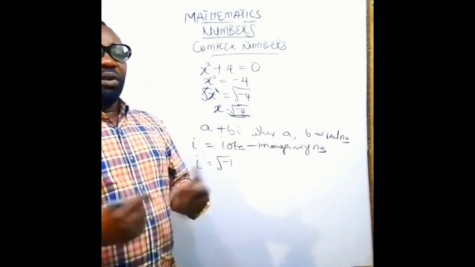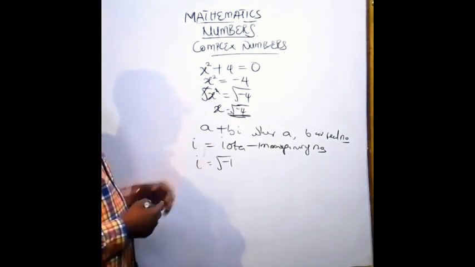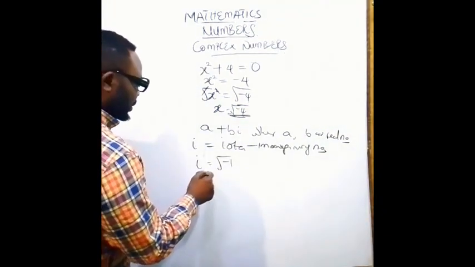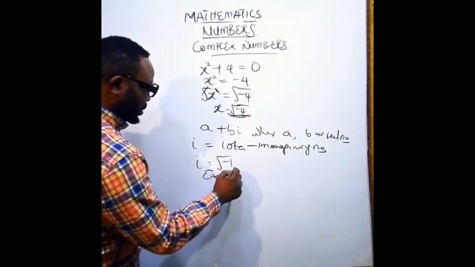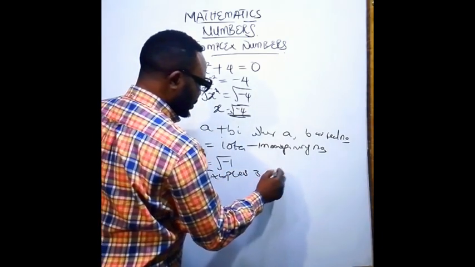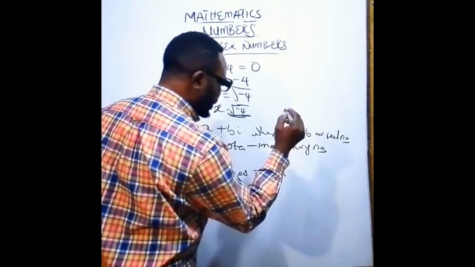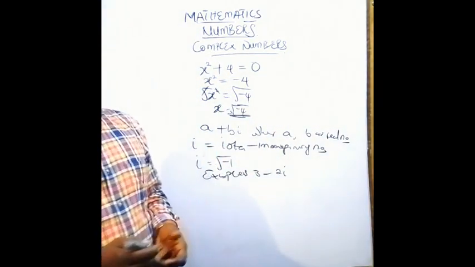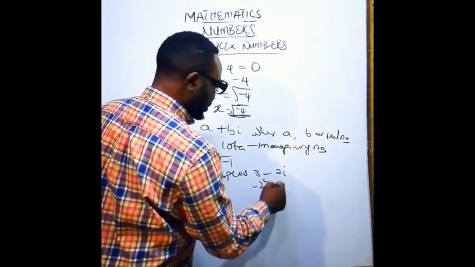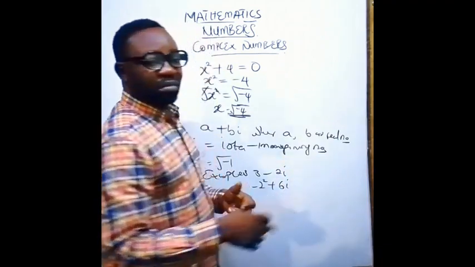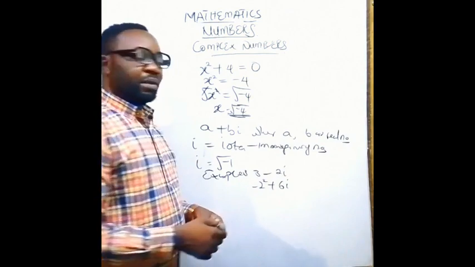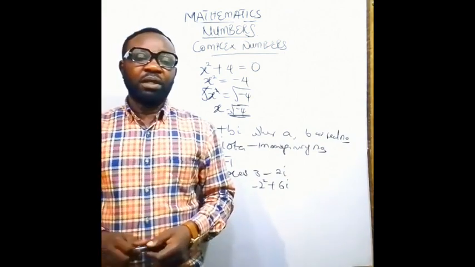Take note of that. So, examples of different types of complex numbers are as follows. We have 3 minus 2i. We can have something like minus 2 plus 6i. We have it as many as possible like that. To mention a few, these are the examples we have for imaginary numbers.